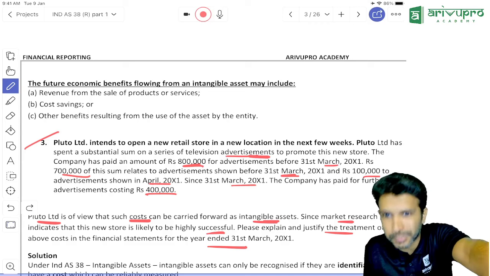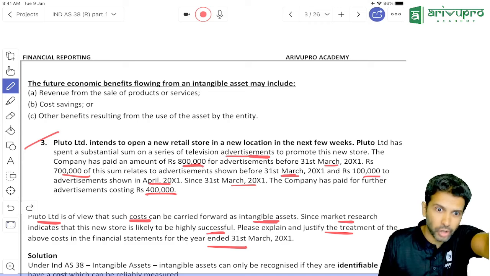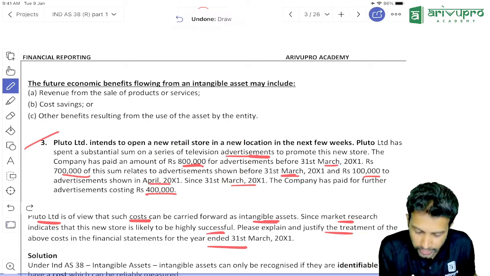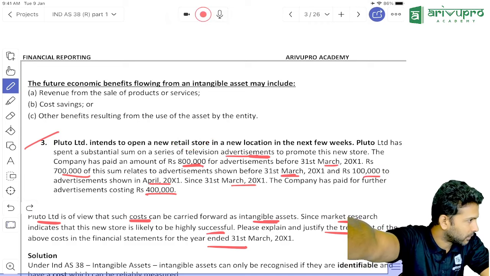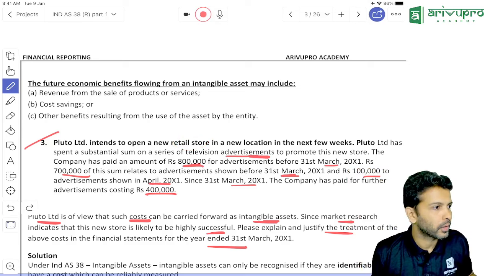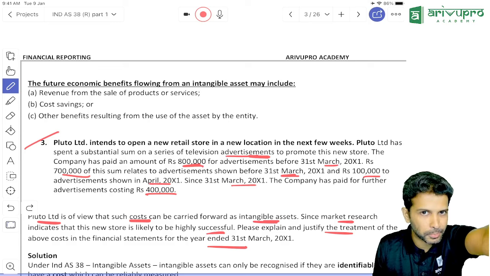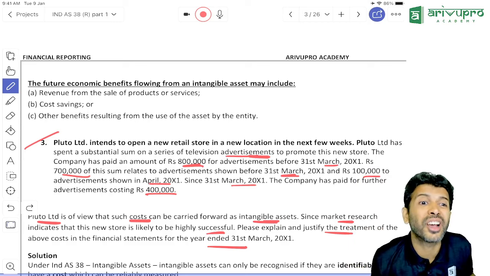When you say you'll get the benefit, that benefit is not related to the ad alone. When someone buys your product, see, what is the benefit here, sir? When you give an ad, if you're confused, now you are a retail store. You are producing an advertisement. What is the benefit the company will get? If you are a retail store, you are selling a product. So if a customer buys the product from you, it's a benefit. Correct? So if sales happen, it's a benefit.